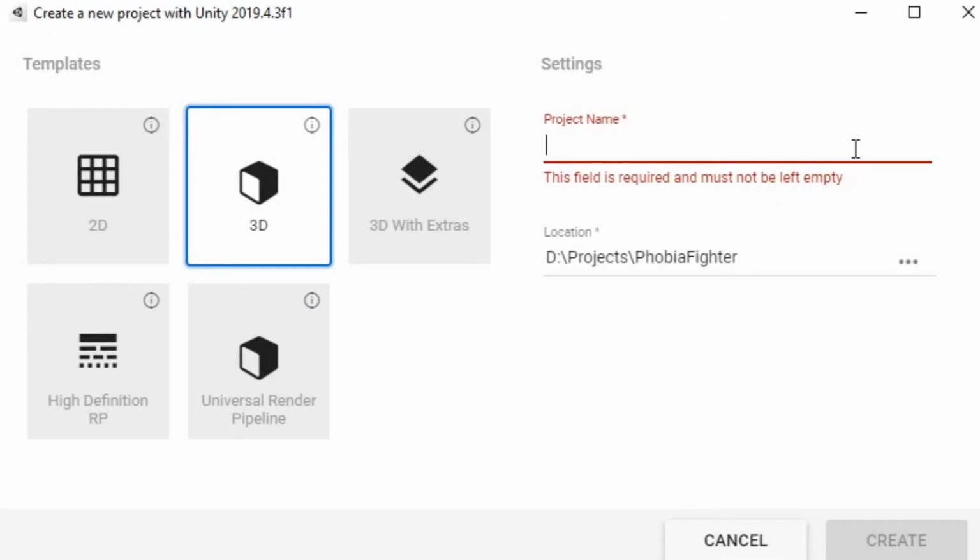The challenge here is going to be finding a way to make the style empowering and encouraging, while also keeping the environment somewhat relaxing to aid in the therapeutic process. I'm not quite sure how I'm going to do this yet, but I'll be keeping it in the back of my mind as I build the foundations. So, the name that I'm going with for now is Phobia Fighter VR.